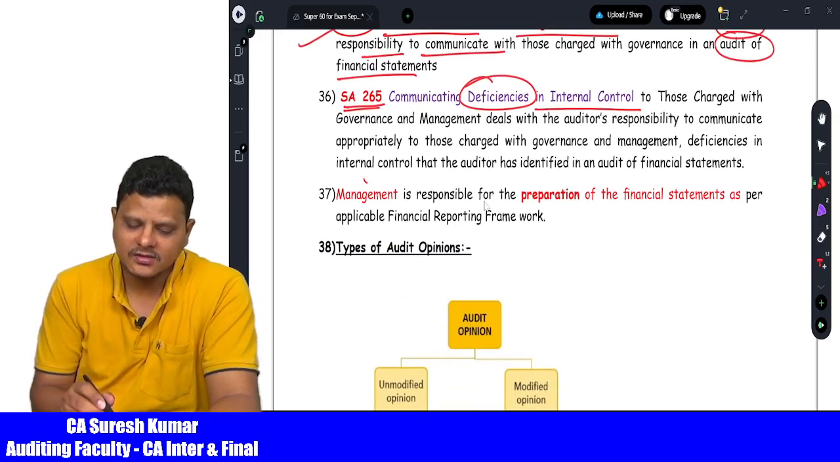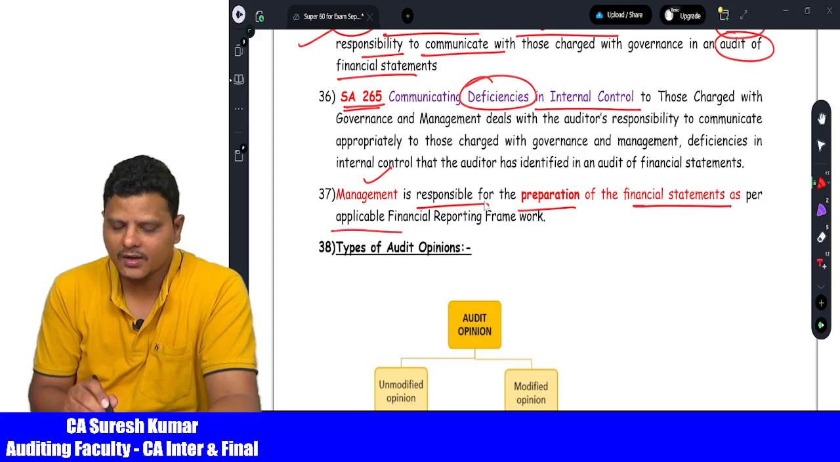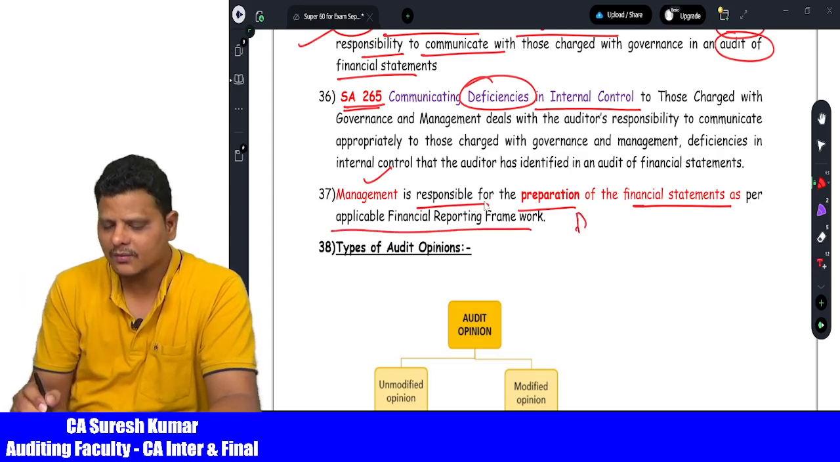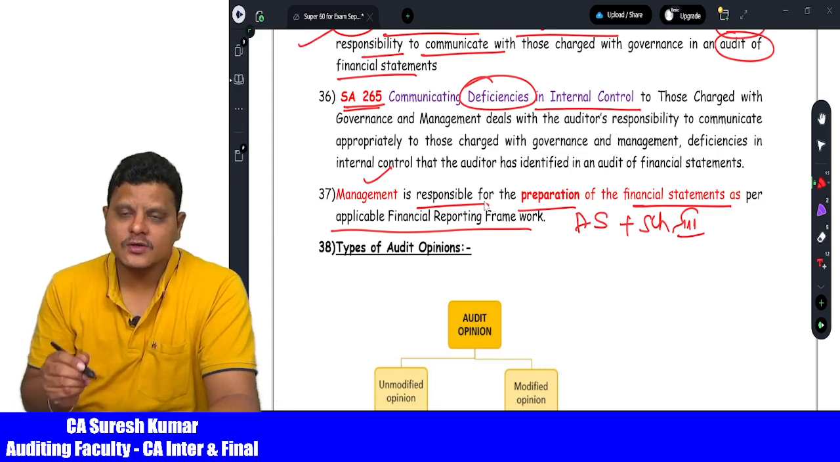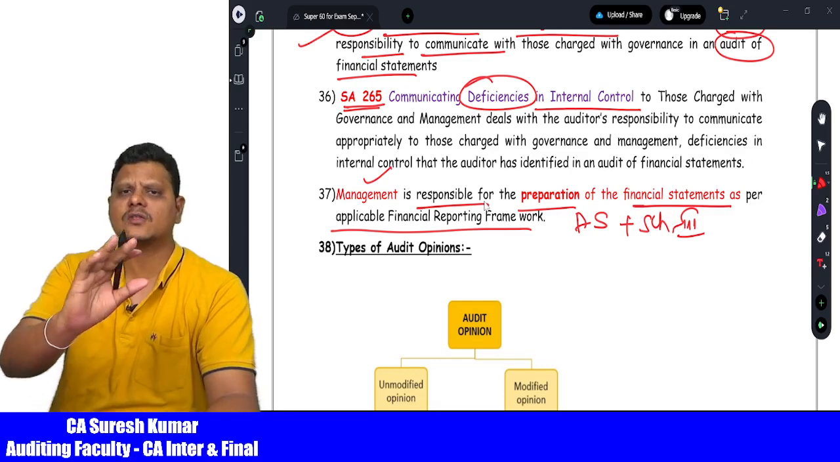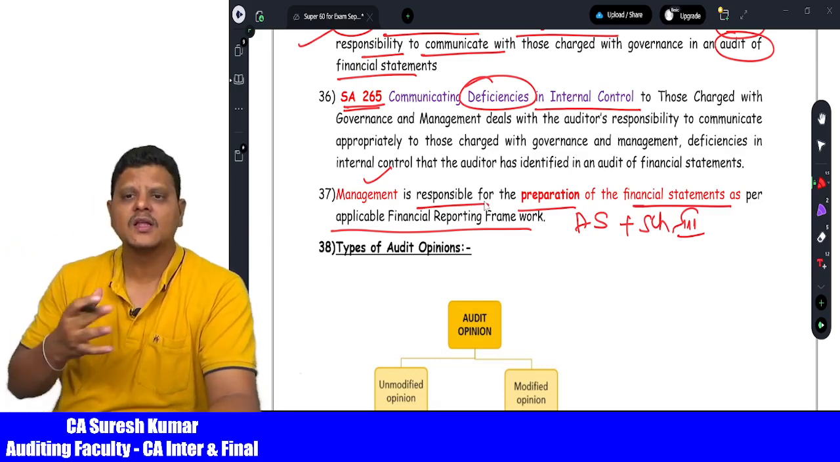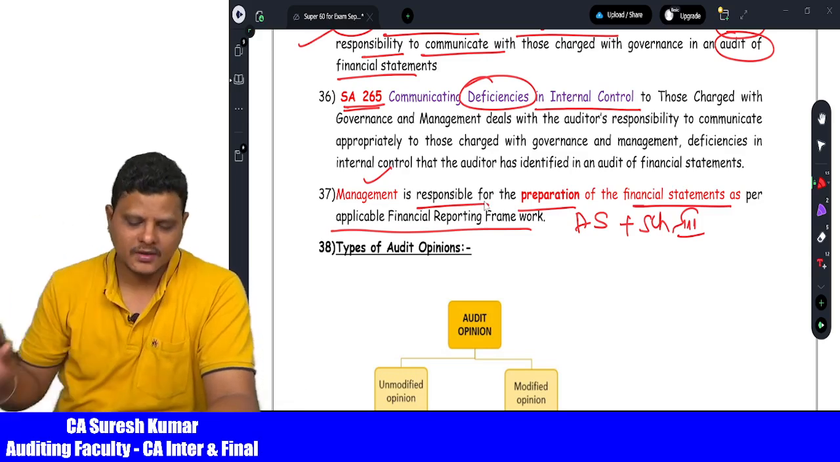Then management is alone responsible for the preparation of the financial statements as per the applicable financial reporting framework, which is nothing but accounting standards plus Schedule 3. When I say management is responsible for preparation of financial statements, then who is not responsible? The auditor is not responsible for preparing any financial statements, because I am an independent auditor. I need to do only the statutory audit of the companies.